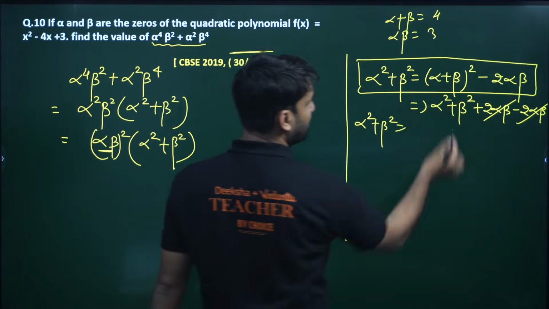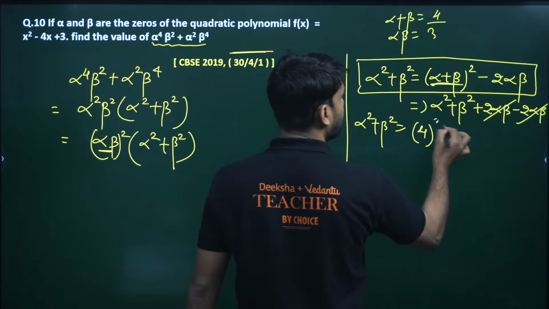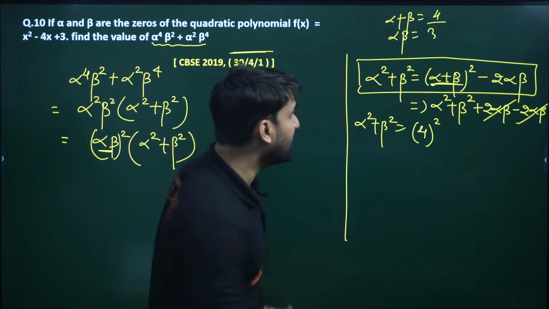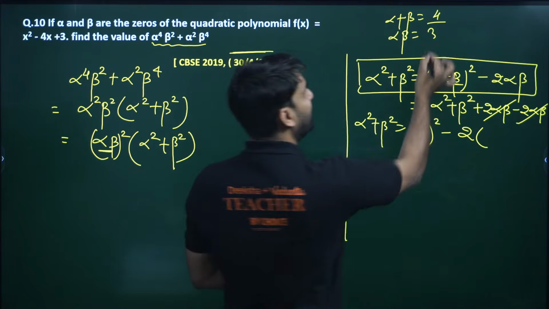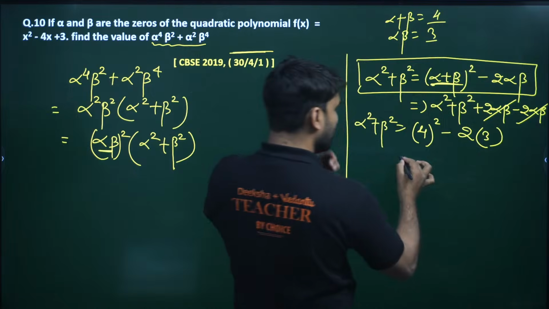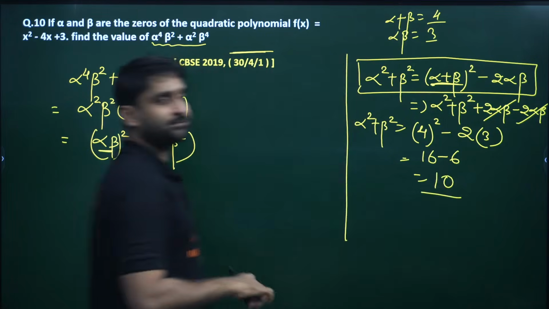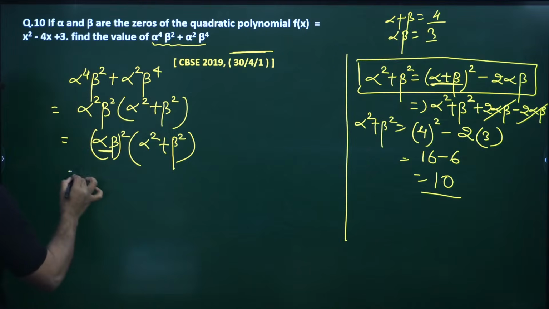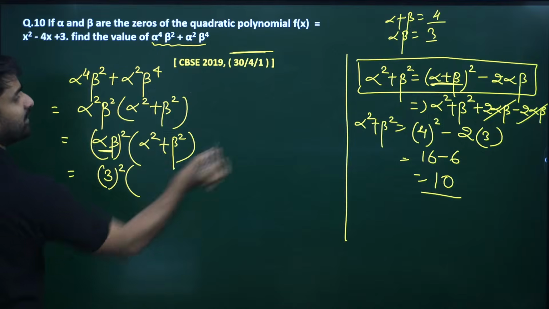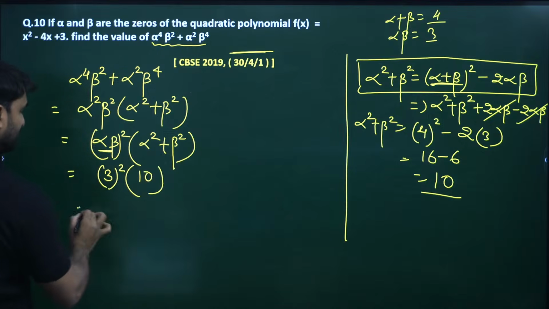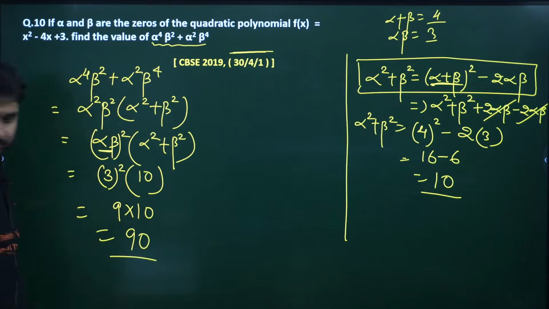Now we can put the values. Alpha plus beta whole square, with alpha plus beta being 4, is 4 square, minus 2 into alpha beta, and we know alpha beta is 3 here, so this is 3. So 4 square is 16 minus 6, which equals 10. Now alpha into beta is 3 square, which is 9, and alpha square plus beta square is 10, so 9 into 10 is equal to 90, the answer.